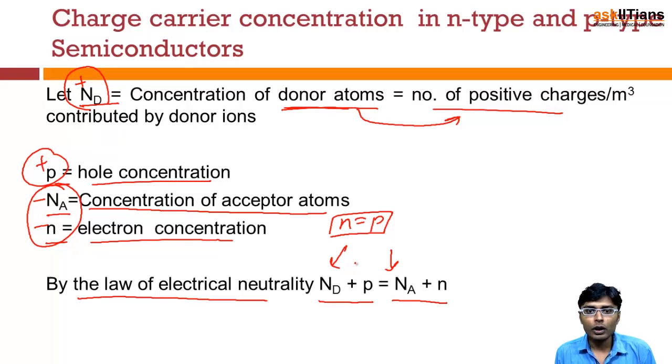That depends upon which is more in number. If donor atoms are more in number, it is termed N-type, and when the acceptor impurities are more in number, we say it is a P-type semiconductor. So this relation holds in general for any type of semiconductor.